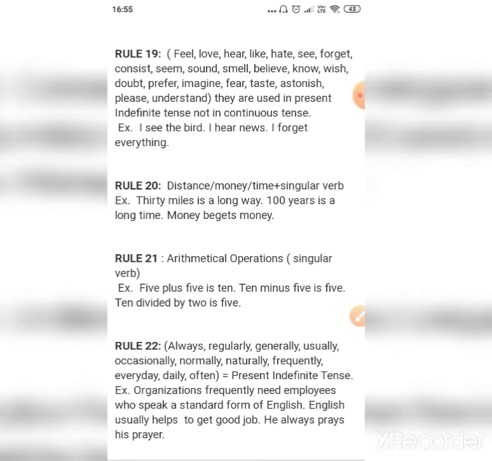So rule number 20, these words distance, money, time take a singular verb. 30 miles is, 100 years is, money begets. Rule number 21, arithmetical operations always take a singular verb. 5 plus 5 is, 10 minus 5 is, 10 divided by 2 is.